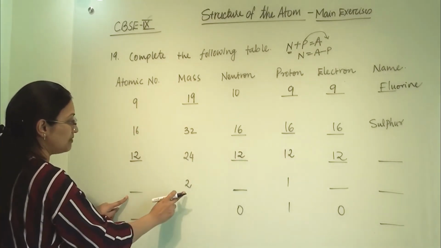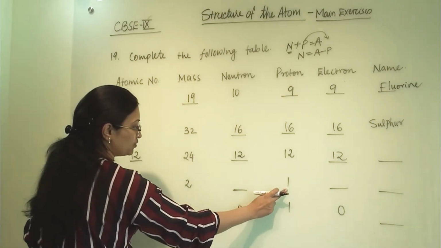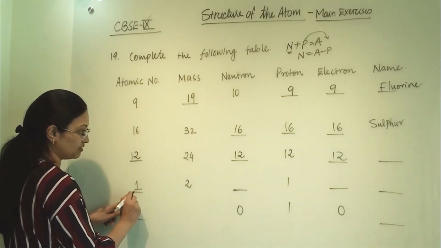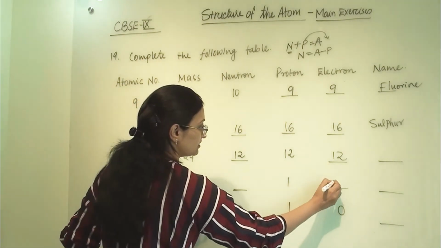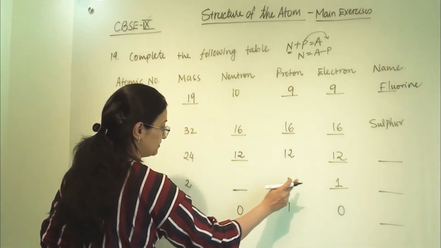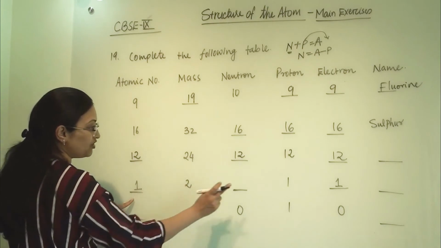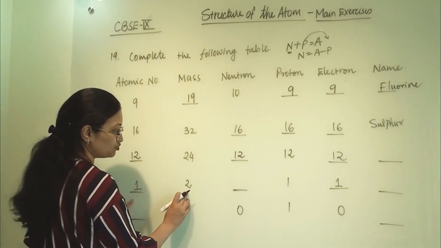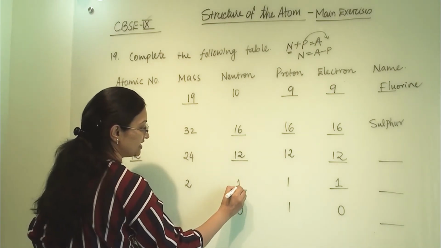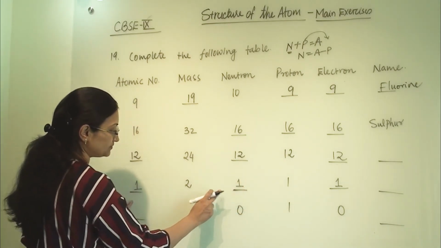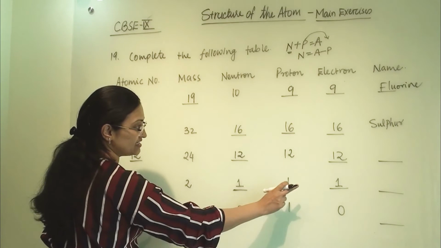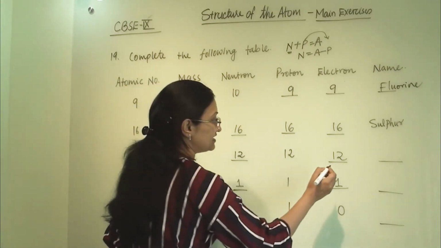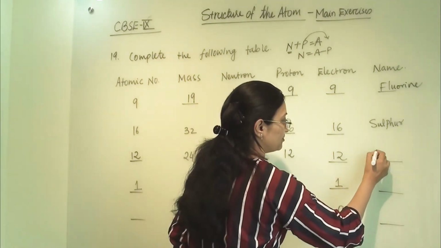Now here mass is 2, proton is 1. Now when proton is 1 we can write here 1. Atomic number is 1 and here electron number is 1. When number of proton is 1 and mass is 2, so 2 minus 1, we will get here neutron 1. So this element is hydrogen. Here atomic number is 12, so this element is magnesium.